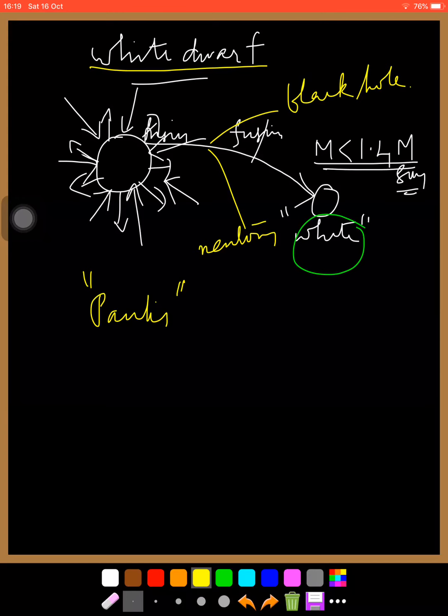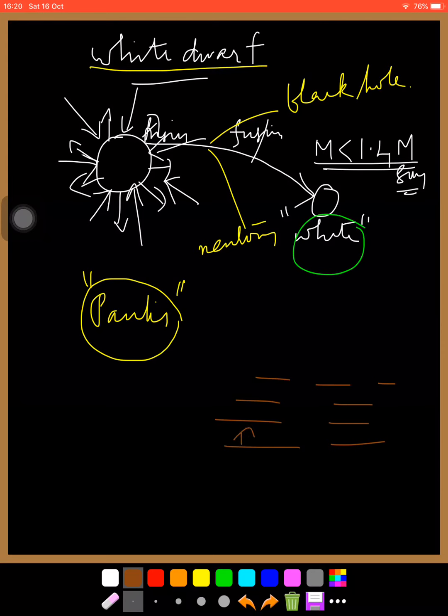There is no fusion reaction to stop the collapse due to gravity in a white dwarf star, and due to Pauli's exclusion principle, all the particles are not allowed to stay in a single state, that is the single lowest state. Therefore the lower states will be filled, and then the particles are pushed into the higher states.